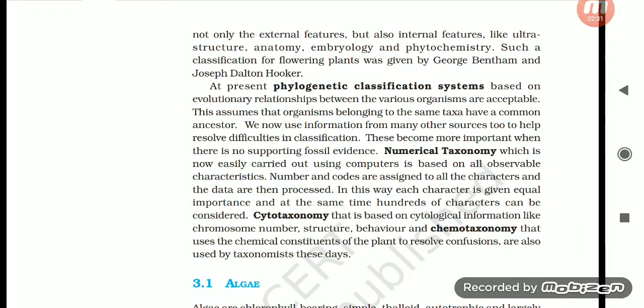Numerical taxonomy, which is now easily carried out using computers, is based on all observable characteristics. Numbers and codes are assigned to all the characters and the data are then processed. In this way, each character is given equal importance and at the same time hundreds of characters can be considered. Cytotaxonomy, that is based on cytological information like chromosome numbers, structure, behavior, and chemotaxonomy that uses the chemical constituents of the plants to resolve confusions, are also used by taxonomists these days.